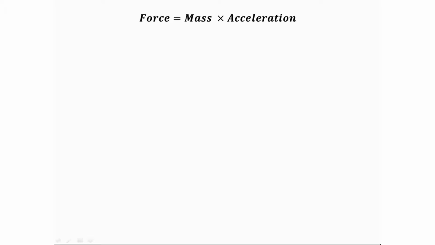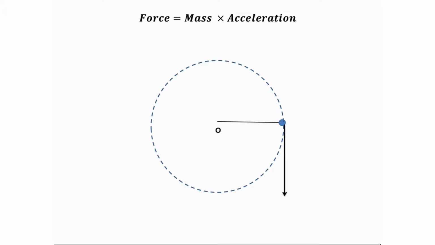We know force is equal to mass into acceleration. So, if uniform circular motion is an accelerated motion, there will be some force acting on it. Let's see where the force is acting and in what direction. So here is the same stone tied with the string and the arrow shows the direction of velocity at each point.